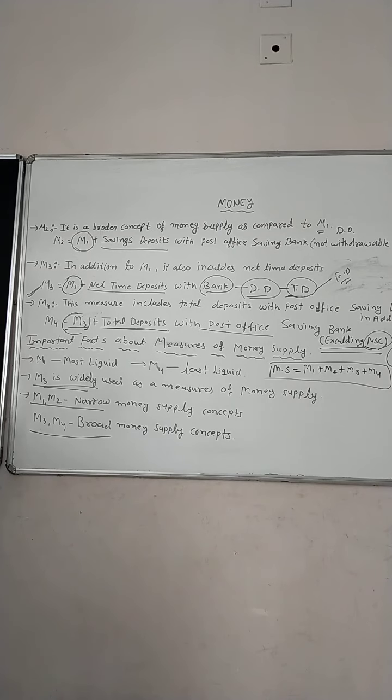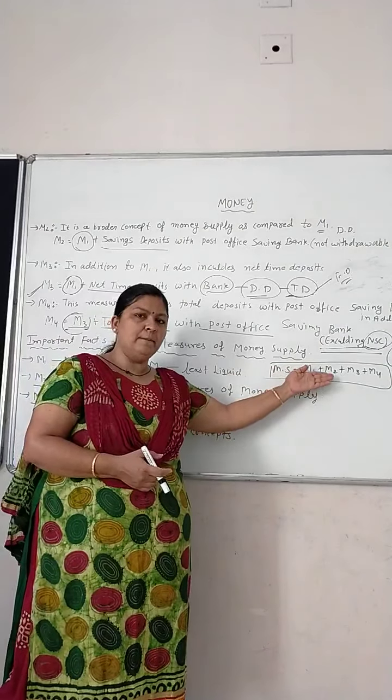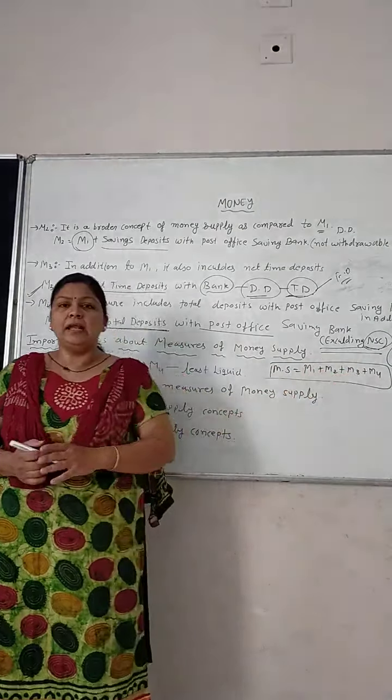Clear? I hope you all understand what is money supply, M1, M2, M3 and M4, and finally what is the formula of money supply. So money supply equals M1 plus M2 plus M3 and M4.